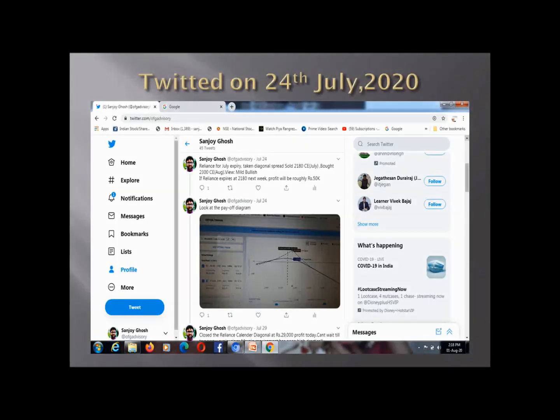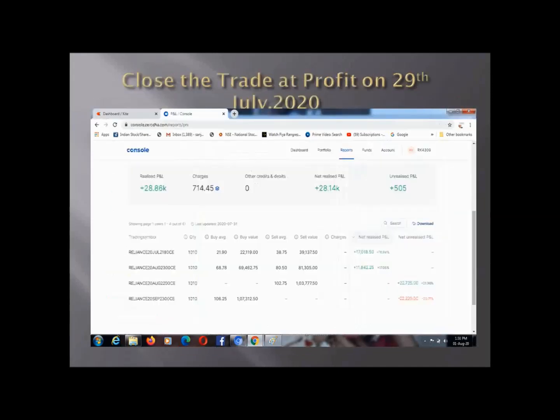I posted the same strategy on my Twitter on July 24th itself, you can have a look at that. The basic advantage of this strategy is that the capital requirement, I mean the margin requirement, is very low. By deploying only 90,000 to 1 lakh capital you can run this strategy. The profit potential is almost 50% at expiry if the Reliance stock expires near the 2200 level.